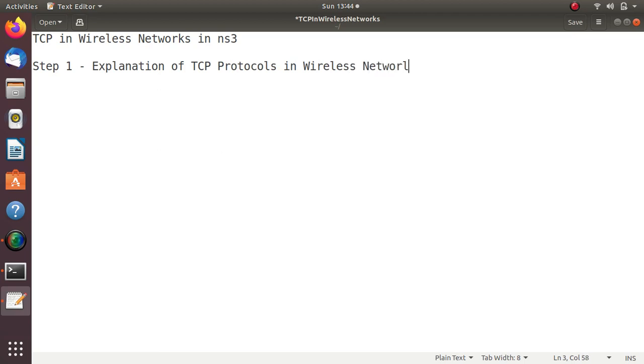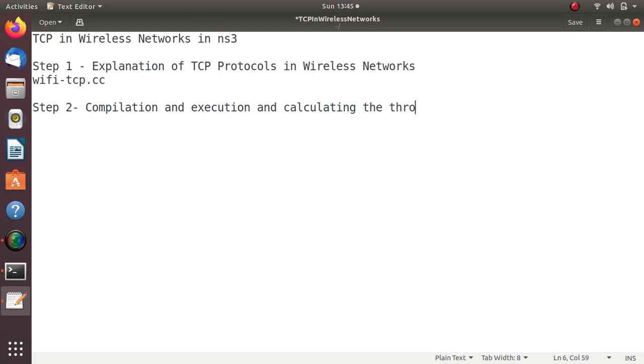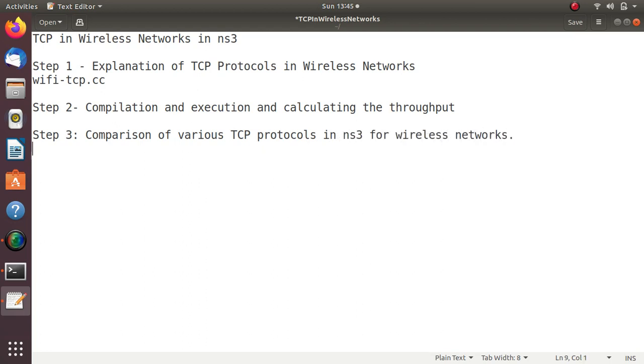The example for explaining is wifi-tcp.cc. This is the source code, which is already available in NS 3.27 and other versions. Step 2 will be compilation and execution, and calculating the throughput. And finally step 3 will be comparison of various TCP protocols in NS3 for wireless networks. So this is what we are going to see for this session.